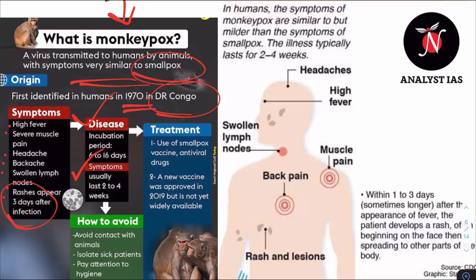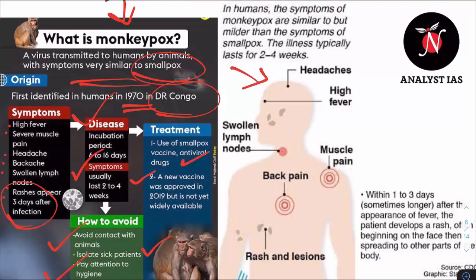As we know, prevention is always better than cure. So to avoid the same, we have to avoid contact with animals, isolate the sick patients so that the disease does not spread further, and we need to pay attention to our hygiene. But still, if someone gets infected, the following kinds of treatments are followed. Remember, this is not as severe as smallpox. So use of smallpox vaccine and antiviral drugs is done. A new vaccine was also approved in 2019, but it's not widely available, right?